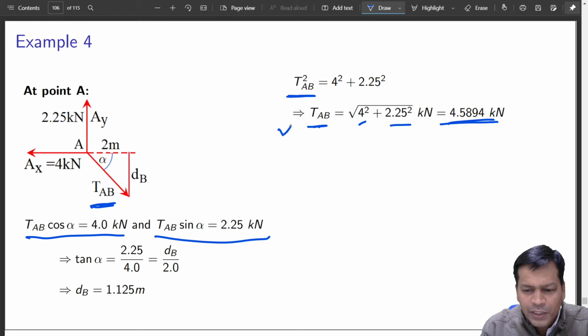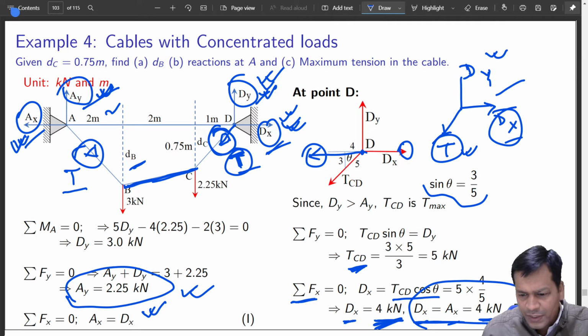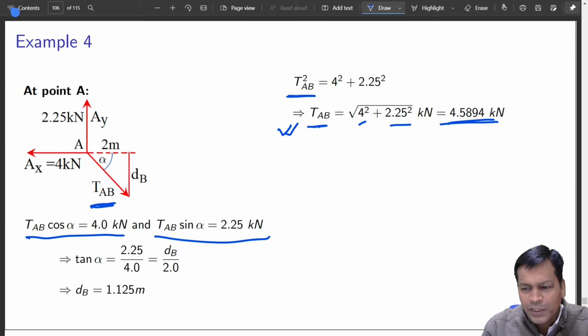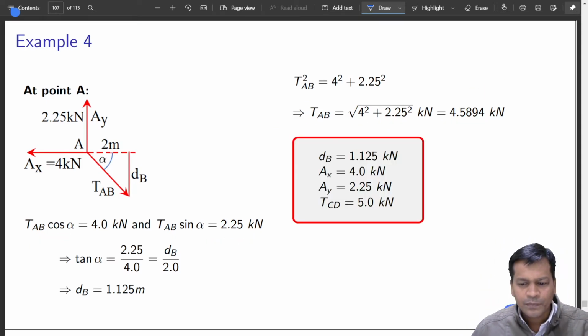So T_AB is known, and you see how much was T_CD. It was 5 kilonewton, you see. Now it is coming out to be 4.58. So now physically you have verified, so that is greater than this also. Okay. So the assumption that we took is correct. Okay. So these are the values which were asked.